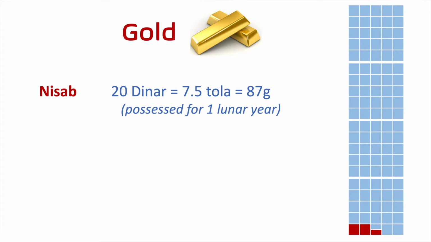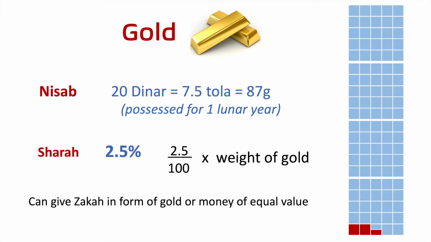And if that has been in our possession for more than one lunar year, then we need to pay zakah on it. The Sharah is 2.5%. So whatever amount of gold we have, 2.5% of that needs to be paid in zakah. 2.5 multiplied by the weight of the gold divided by 100. So this will give you the 2.5 percentage of that weight. Now you can give that much weight in zakat in form of gold, or you can see how much that equates to in terms of money or other forms of wealth and give equivalent amount of value in zakat.